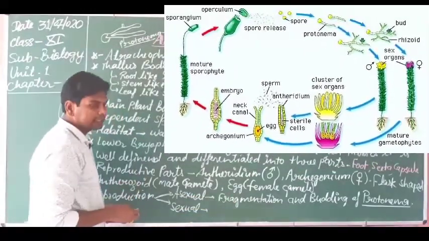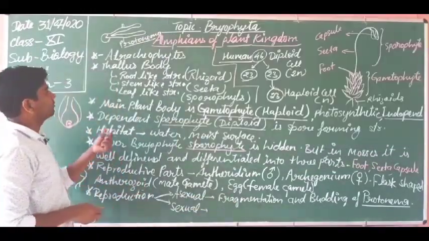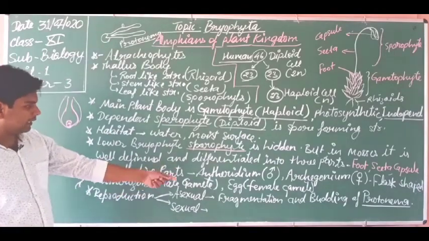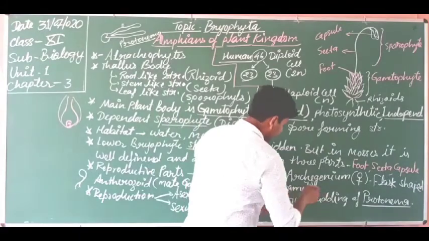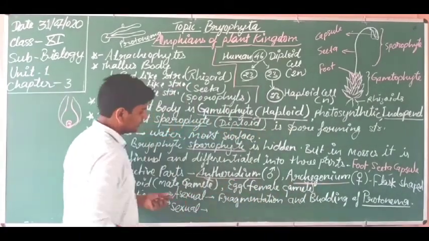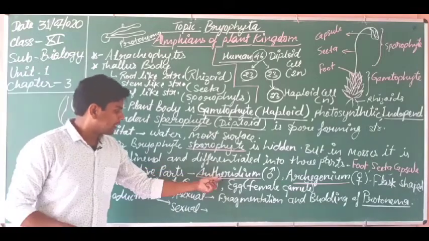Next, sexual reproduction also occurs in bryophytes. Dear students, the female gamete is formed inside the archegonium. So I am underlining it. And this is the antheridium, the male gametophyte.